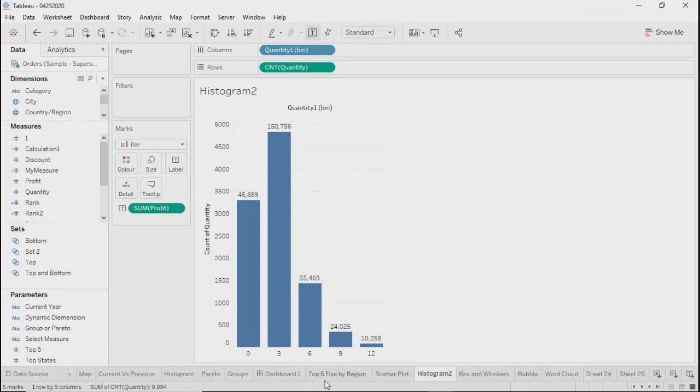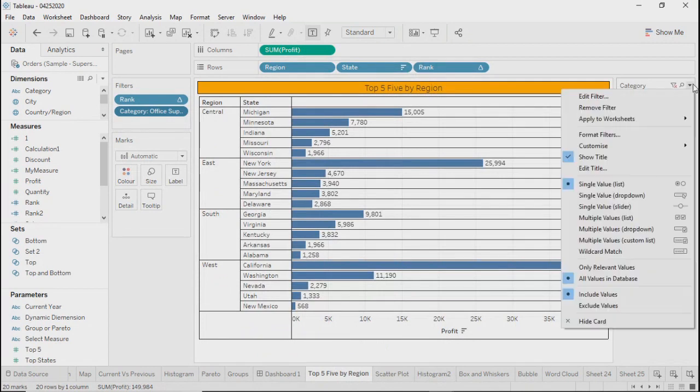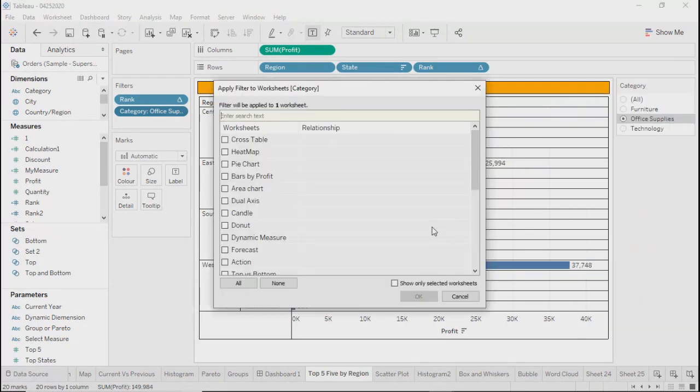Now, if I go back to that sheet and make some changes to this filter, you see here apply to worksheets. It has several options: only this worksheet, selected worksheets, all using this data source, all using related data sources. Let's select the second one, selected worksheets.